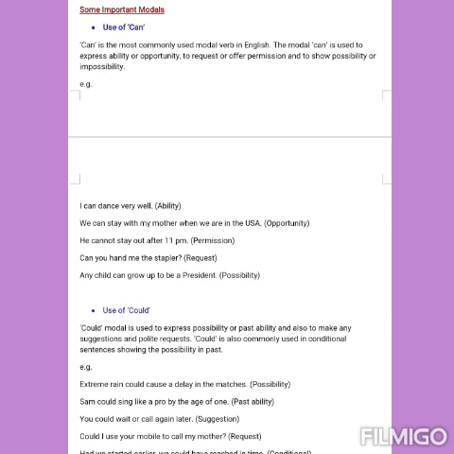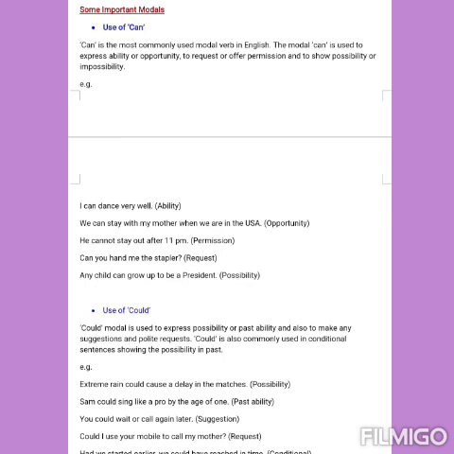Use of can. Can is the most commonly used modal verb in English. The modal can is used to express ability or opportunity, to request or to offer permission, and to show possibility or impossibility. Example, in case we have to show ability, we can say, I can dance very well.